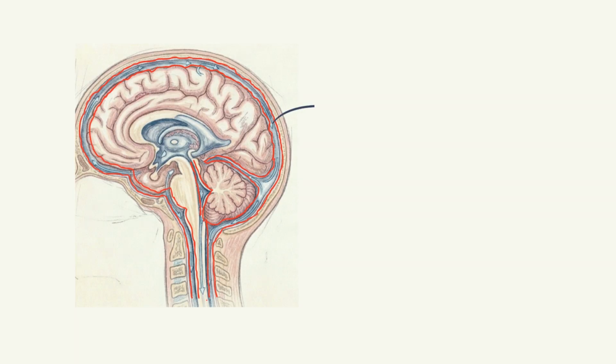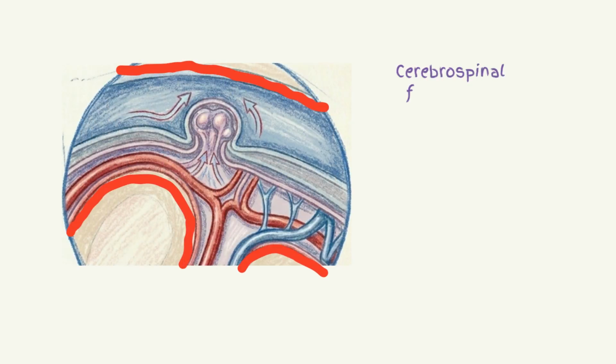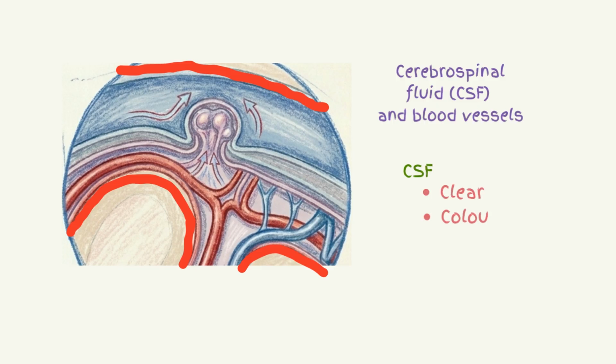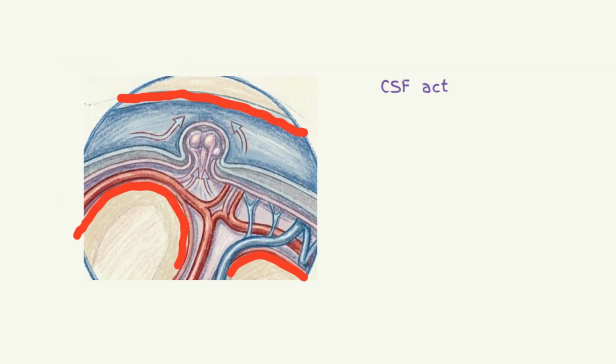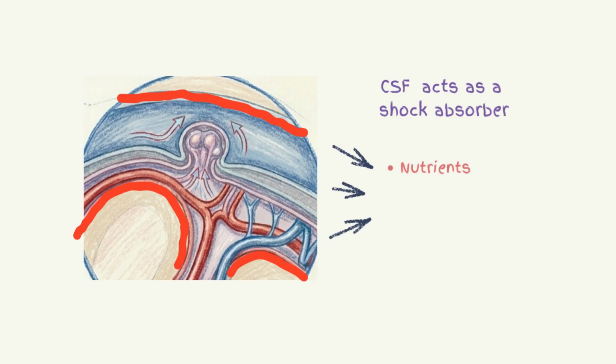The subarachnoid space is found between the arachnoid mater and the pia mater. It is filled with cerebrospinal fluid and blood vessels. The cerebrospinal fluid is a clear, colorless liquid that circulates around the brain and the spinal cord. The cerebrospinal fluid, or CSF, acts as a shock absorber to cushion the brain and spinal cord against injury. It also provides them with nutrients, removes waste, and maintains their chemical stability.